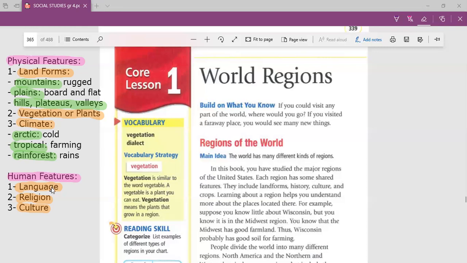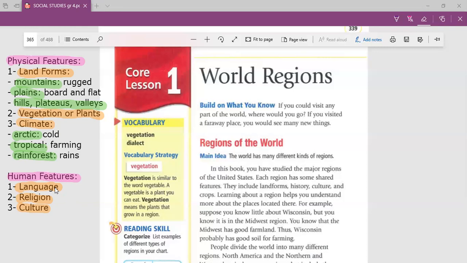When I say this region is an Arabic language region, it means that all people of this region speak Arabic. This region is a Muslim religion or Islam religion region. It means that the people who live in this region, all of them are Muslim. So here, guys, we can describe or define a region according to its physical features and its human features. And sometimes one region has two features. For example, one region is a mountain region and a language region at the same time.